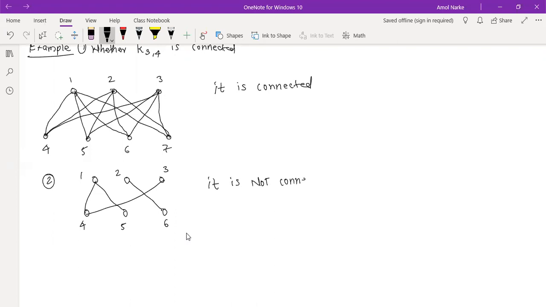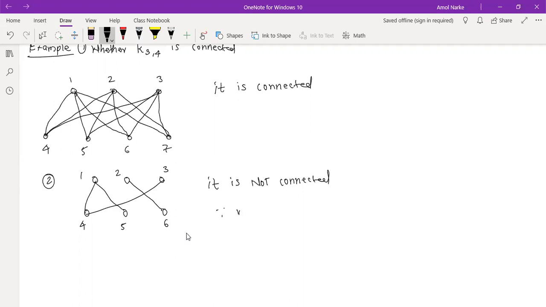Sir, means in this second graph, the points 4 to 2 or 5 to 2 aren't connected or many others. That's why it is incomplete. At least we should have at least 1 path. So can we have a path from 1 to 2? That is a very simple question. Can we have? No, then it is not connected.